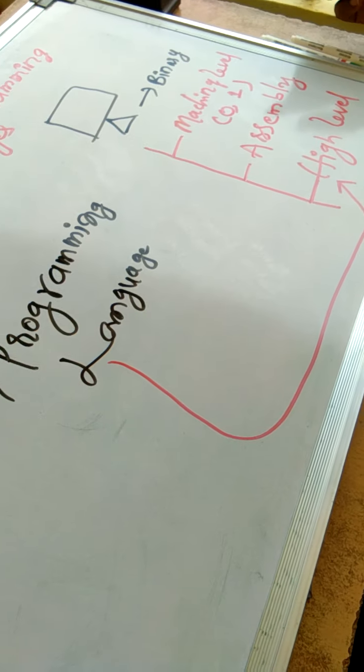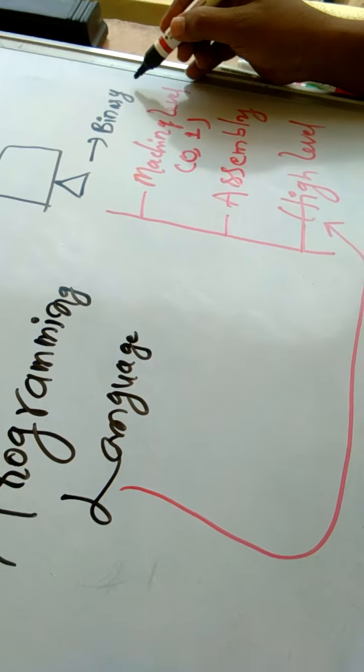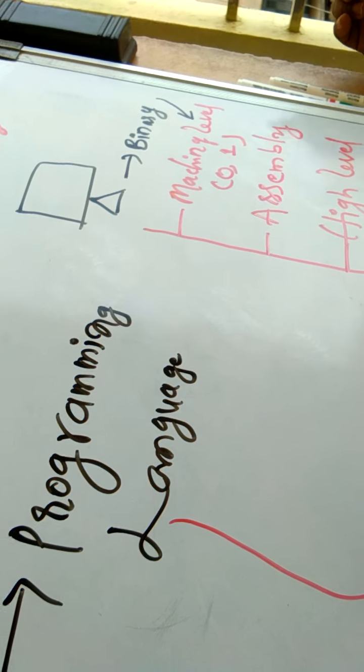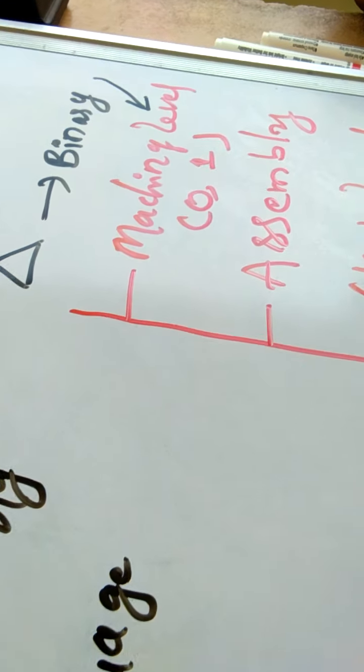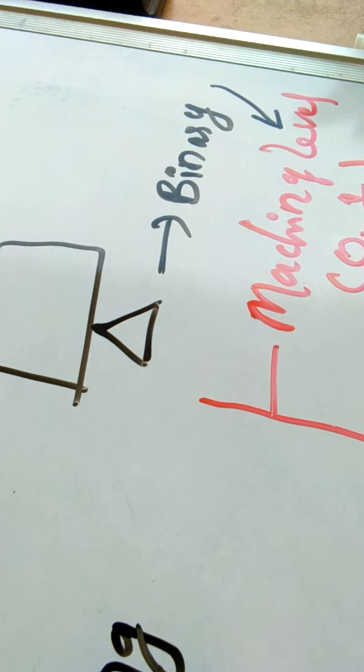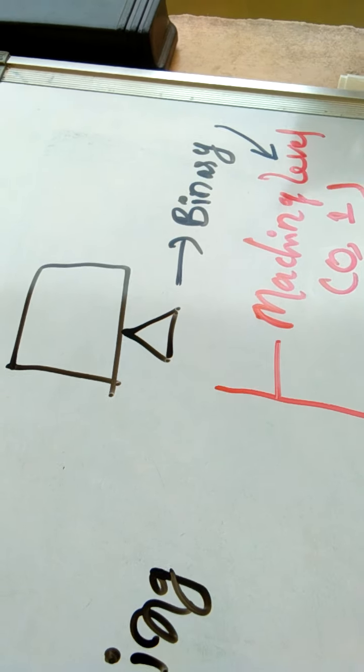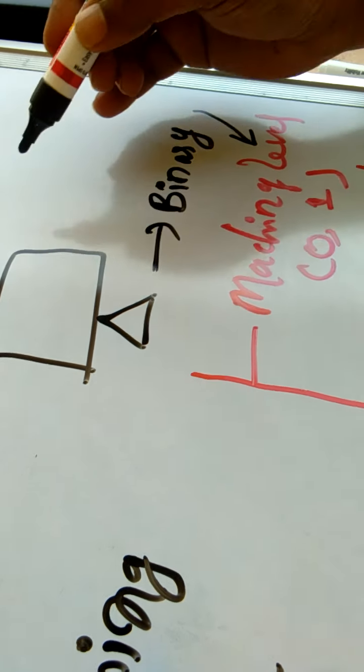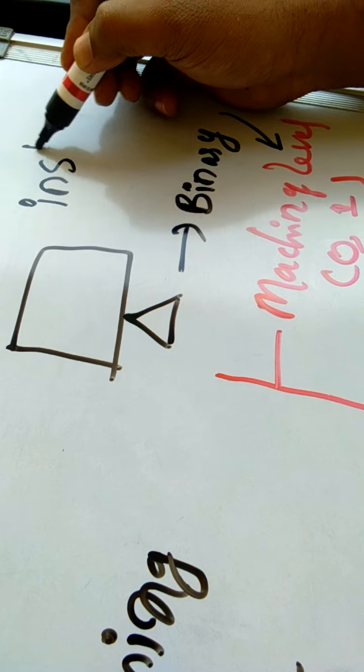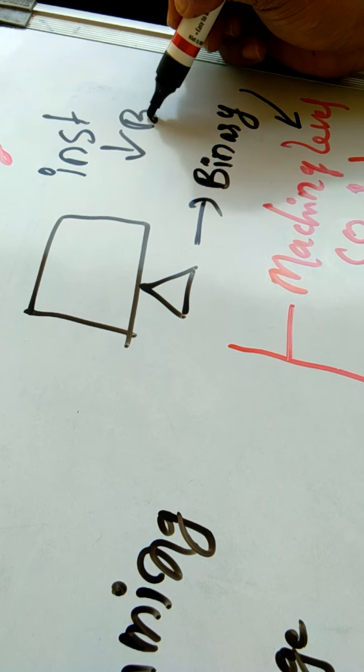So try to understand what is this machine level programming language. Machine level programming in the sense, if you want to do anything with the help of the computer, you have to give the instructions to the computer. Every instruction is given in the binary form or machine form.